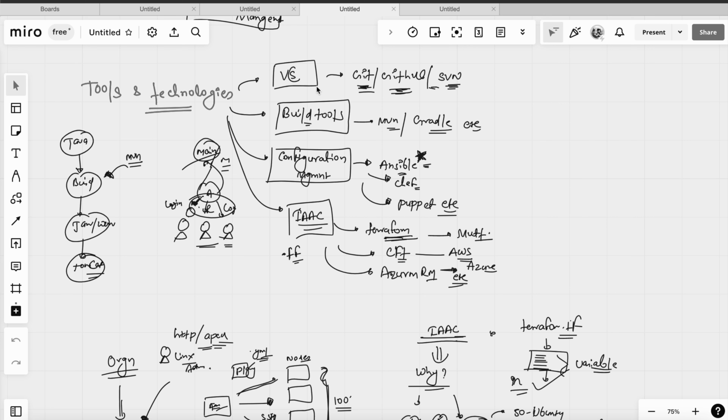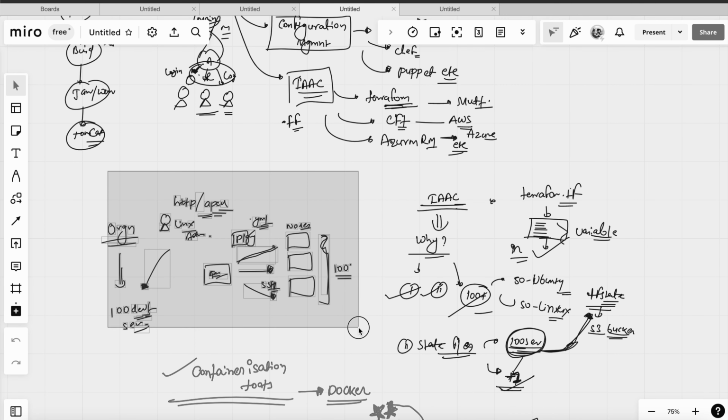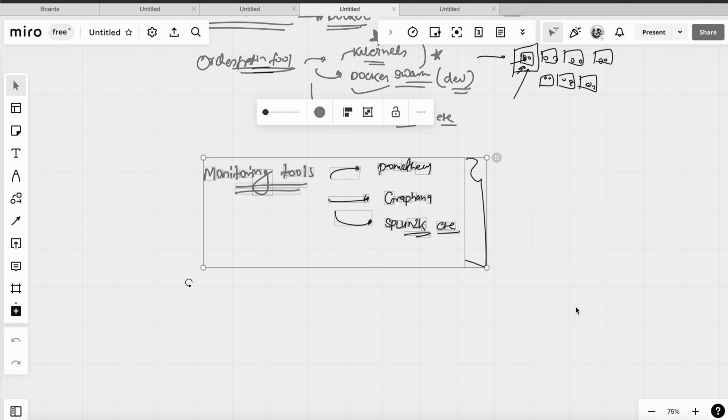Coming to the tools and technologies, we have seen various tools like version control, build tools, configuration management, infrastructure as code tools. For each and every tool, we have seen the real-time use cases, where and which tool will fit perfectly to achieve automation, like the containerization tool, orchestration tool, monitoring tool. So many things we have seen in the previous video. That is why I recommended you watch that video before getting into day three.